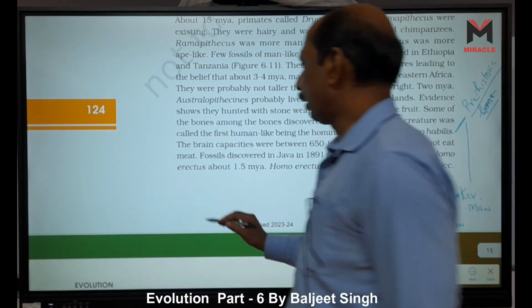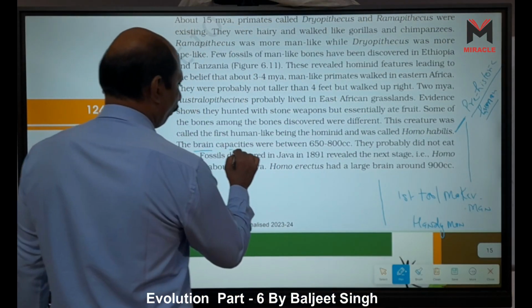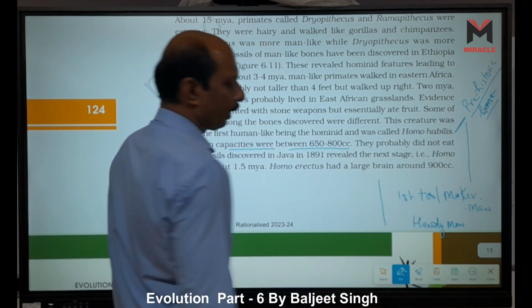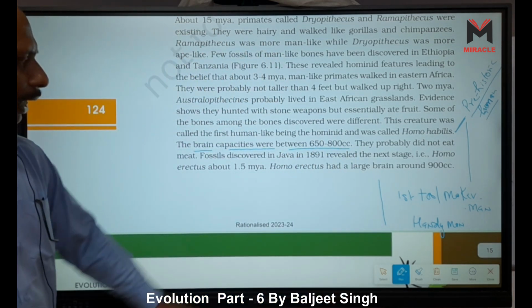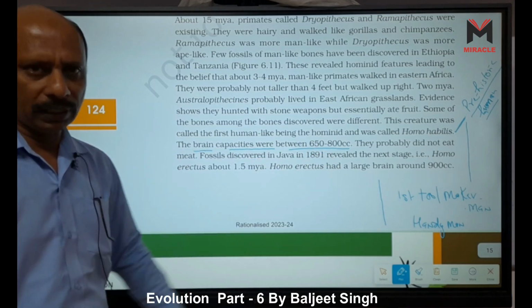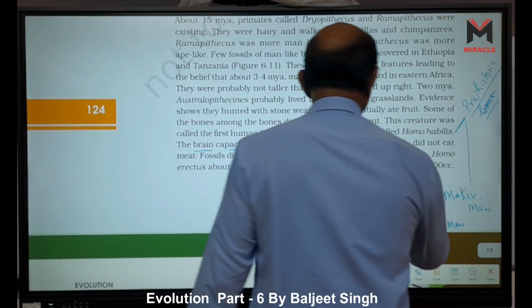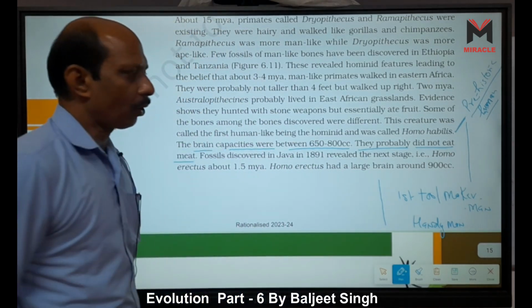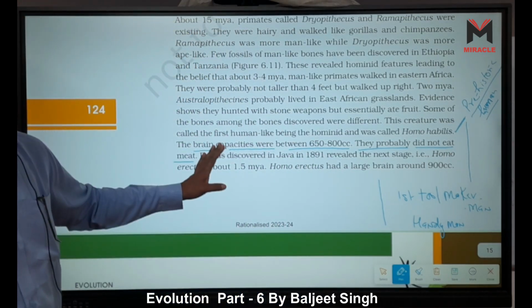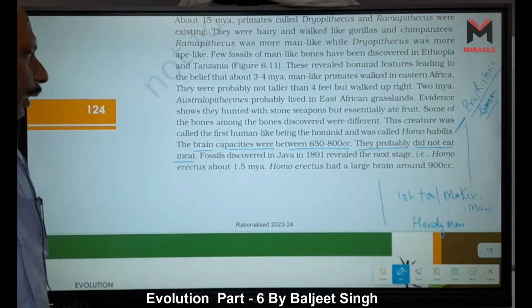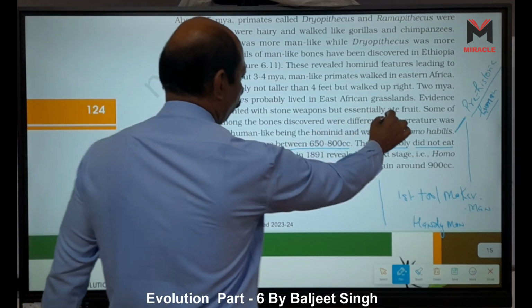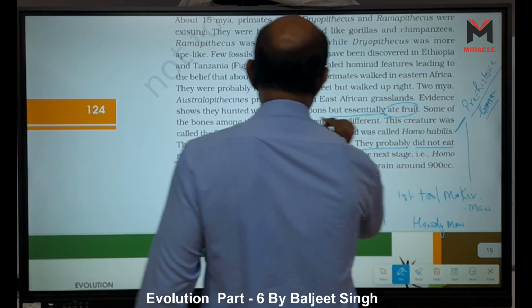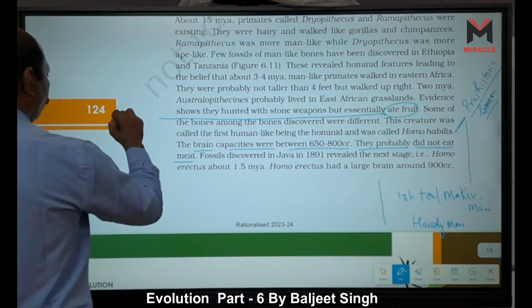Another point is that the brain capacity was between 650 to 800 cubic centimeters. Right? They probably did not eat meat. That means they were only frugivorous, or we can say vegetarian. They ate fruit, so we call them frugivorous.